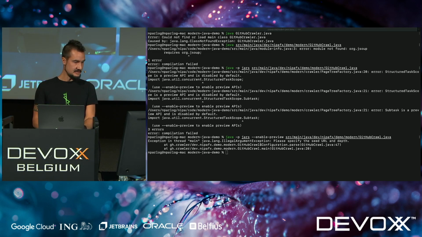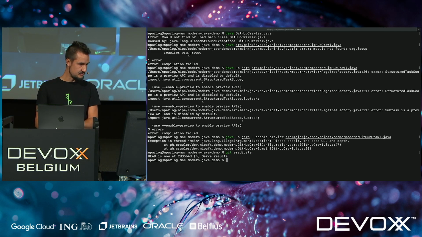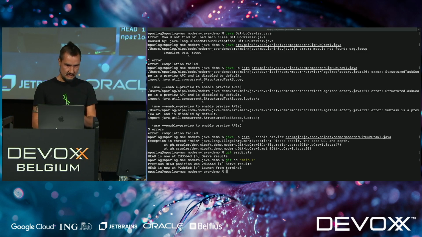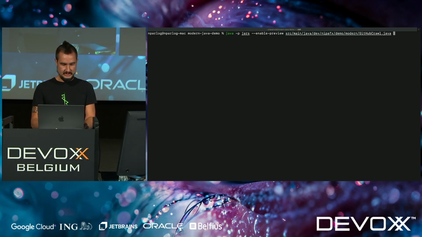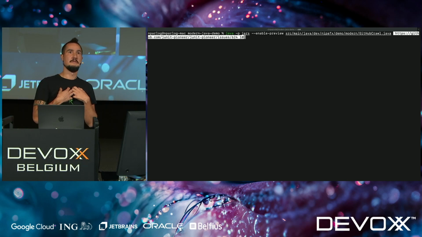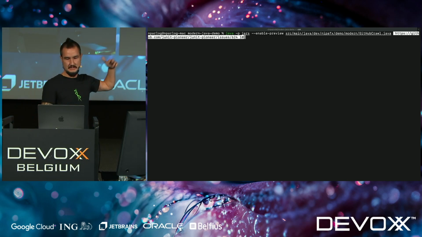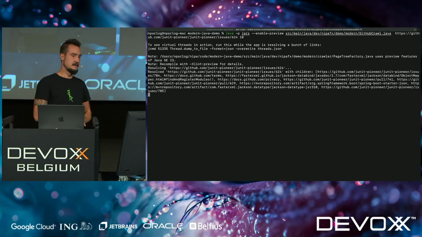So that is true. Let me quickly also git eradicate. Git eradicate is my personal throw-everything-away. And then I want to check out main, I think the last one. Okay, I'm doing that because I have some notes here that I can copy-paste stuff from, like now. That's clear, so everybody can see it. Okay, so what I need to add here is just the command line flags that my tool needs, namely the URL to start and the depth, and now we can start it from here.